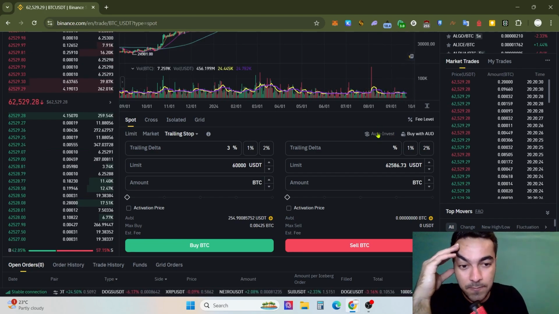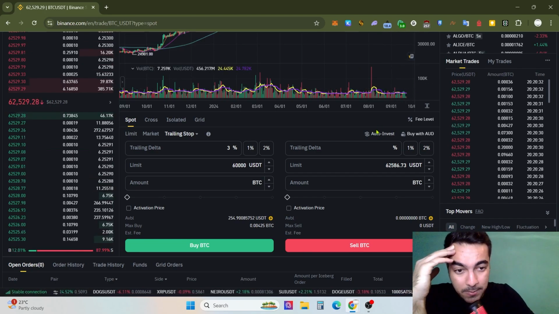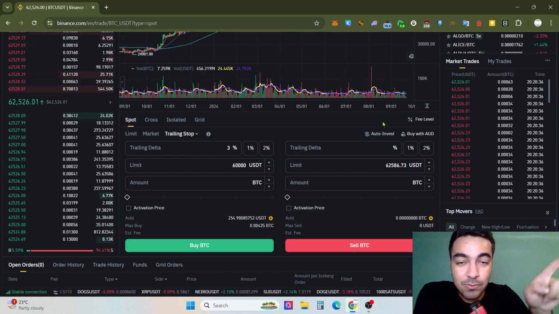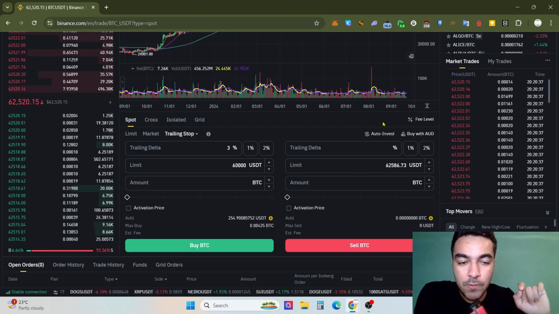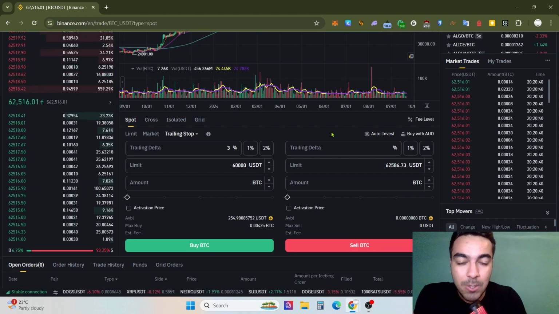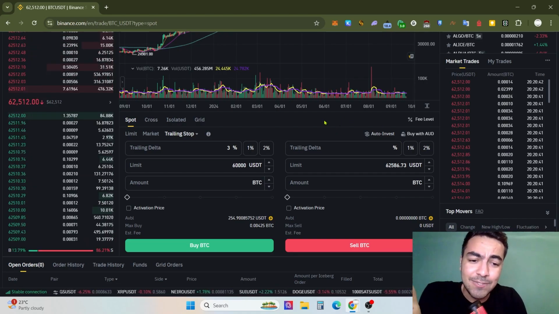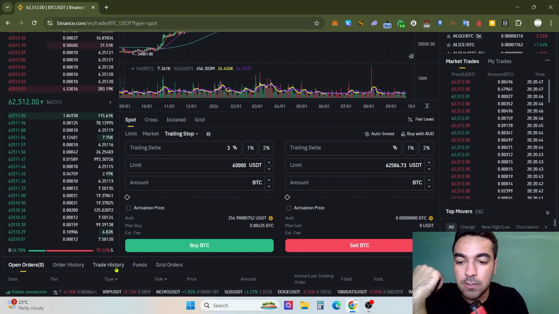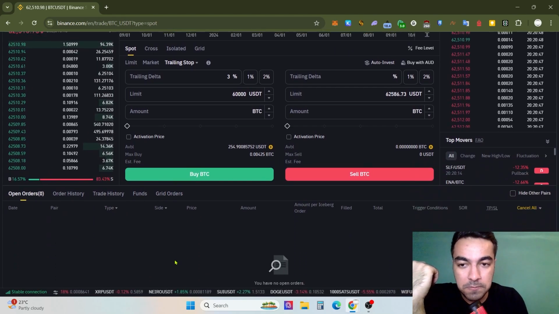And by the way, if you want to buy or sell Bitcoin using Auto Invest, you can use it, and at the right corner I will drop for you what Binance Auto Investment is, and you can click to learn. And by the way, you can control your own funds, grid orders, trade history, and order history from there.